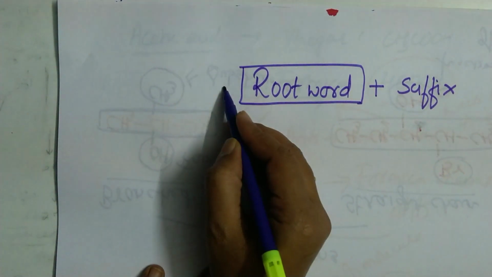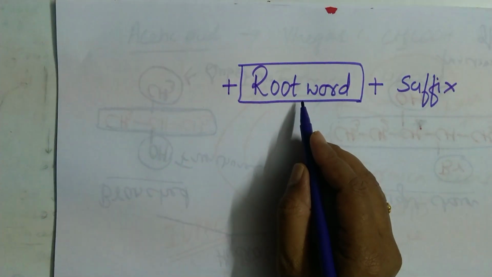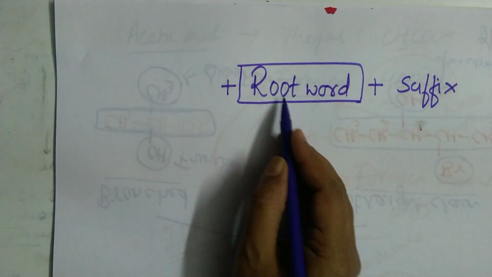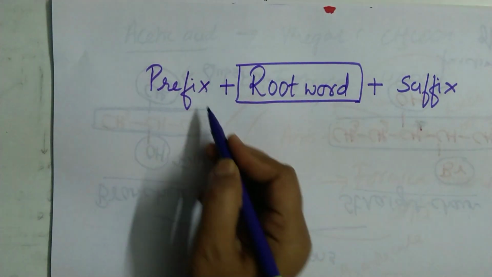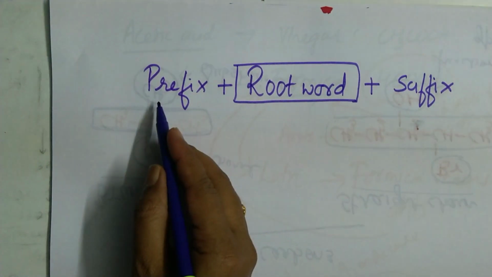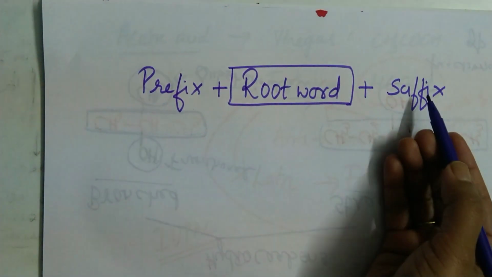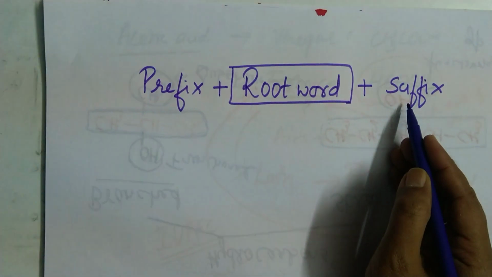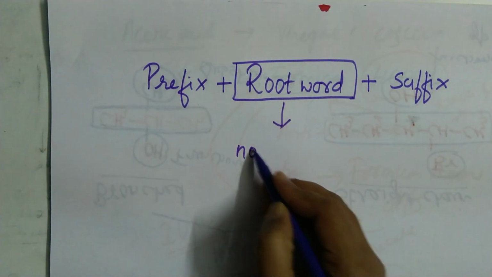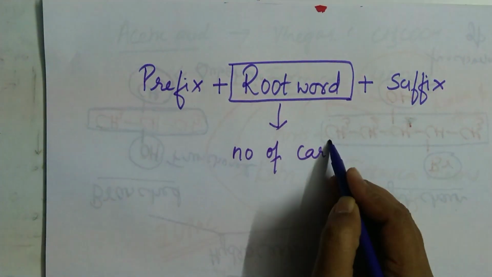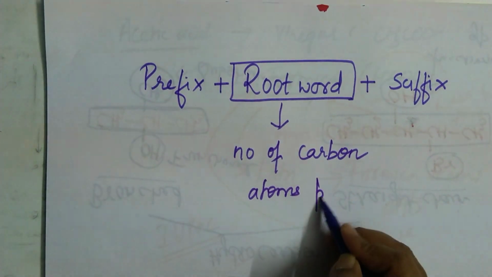And anything which is not suffix but does play an important role, then it is fixed before the root word and it is called as prefix. So something which is fixed before the root word is called as prefix. Something which is fixed after the root word is called as suffix. What is root word? Root word tells you about the number of carbon atoms present in the molecule.